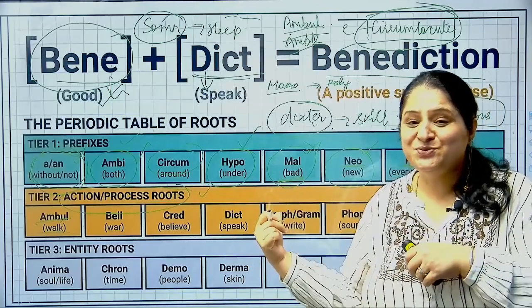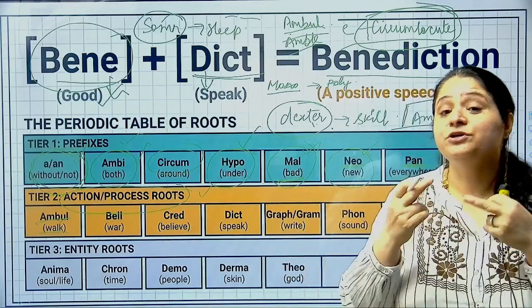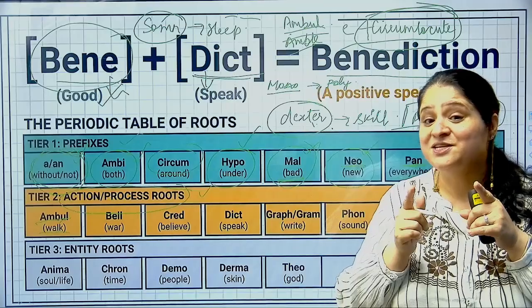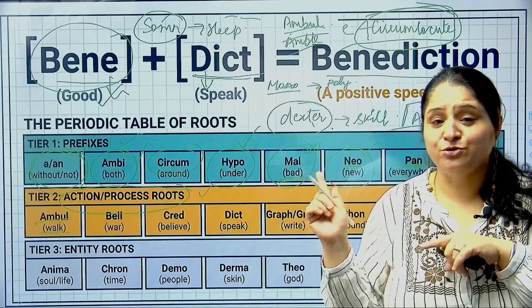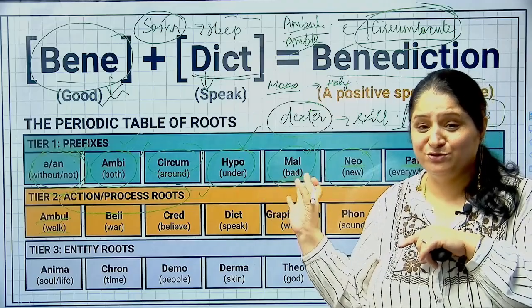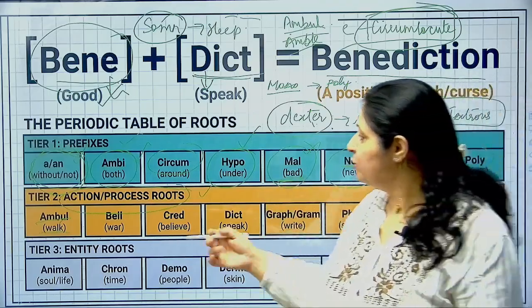Right? These root words, I told you in the very first class, when we were doing the vocabulary class, that I told you how to enhance your vocabulary. One of the best ways is with the help of etymology, that means finding out the roots or the origin of the word. So that is what we are doing today. Elaborate a little. Okay. Then we have ambul, which we have done.